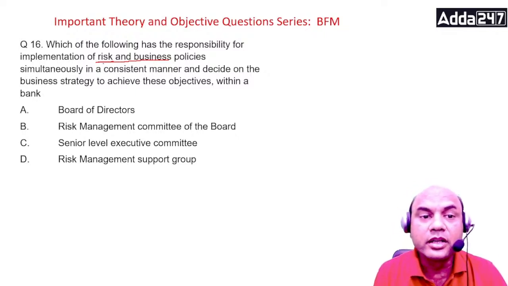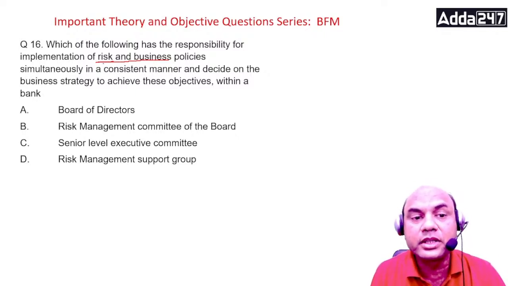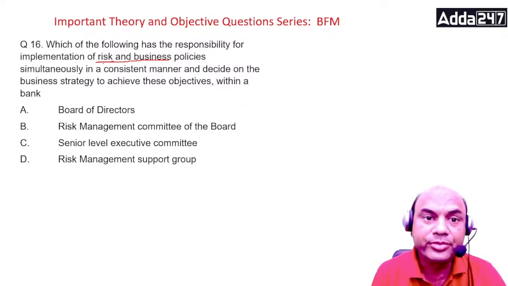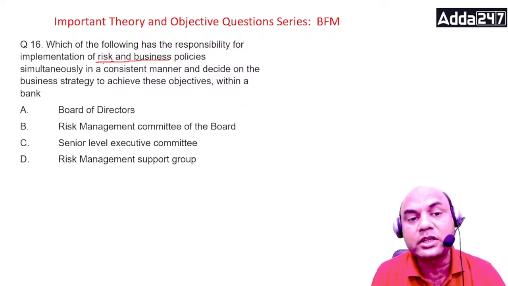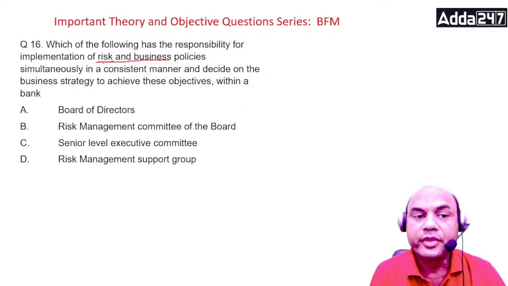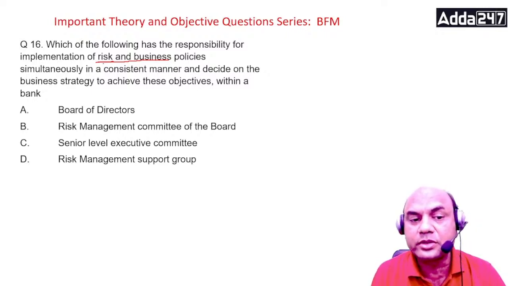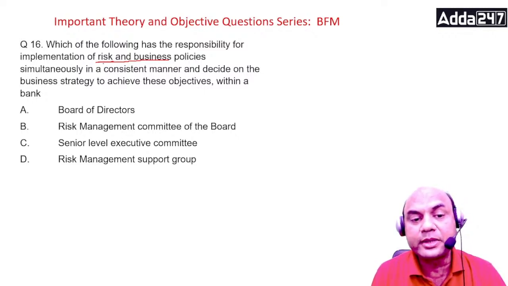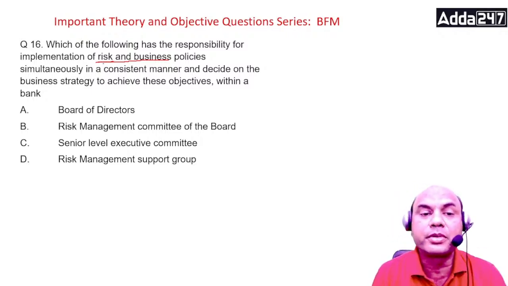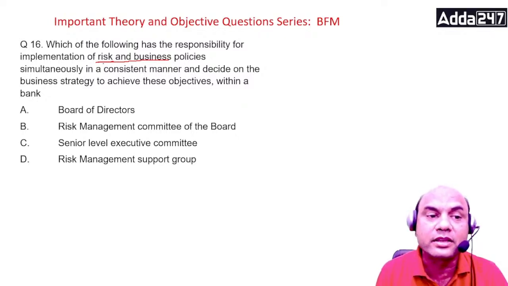If you want to contain risk, go to the lowest risk, business will be affected, right? And if you want the highest business, risk will be affected. So that's why it's called a two-edged sword. Simultaneously in a consistent manner, and decide on the business strategy to achieve these objectives. So who has this? Board of Directors, Risk Management Committee to Board, Senior Level Executive Committee, or Risk Management Support Group? Who has the responsibility of implementation?